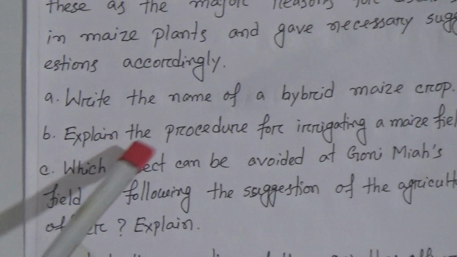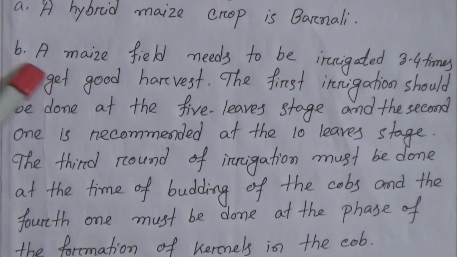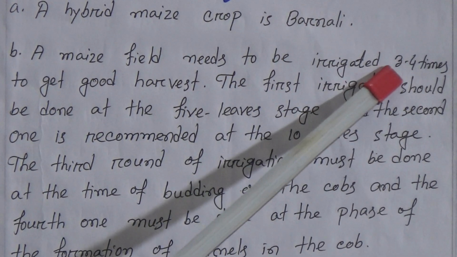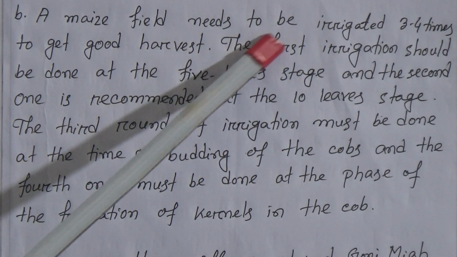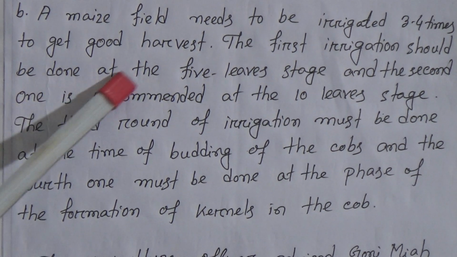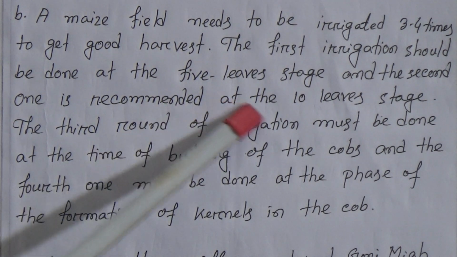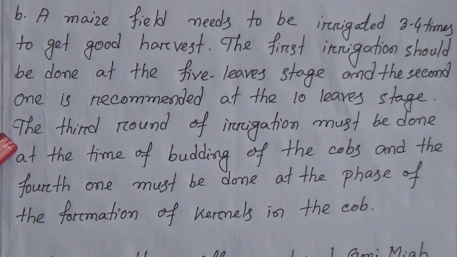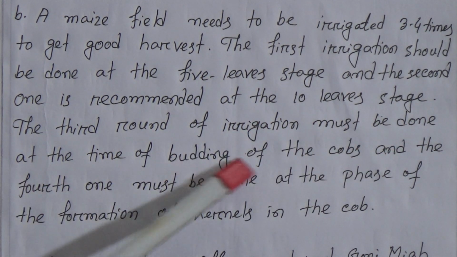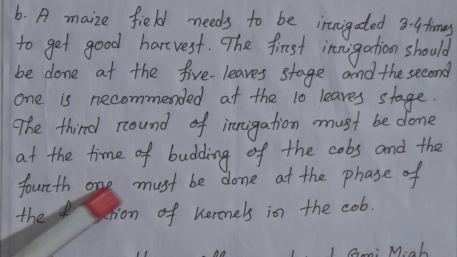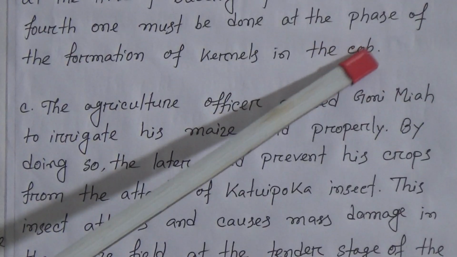Number B. Explain the procedure for irrigating a maize field. The answer is a maize field needs to be irrigated 3 or 4 times to get good harvest. The first irrigation should be done at the 5 leaves stage and the second one is recommended at the 10 leaves stage. The third round of irrigation must be done at the time of budding of the crops and the fourth one must be done at the phase of the formation of kernels in the cob.